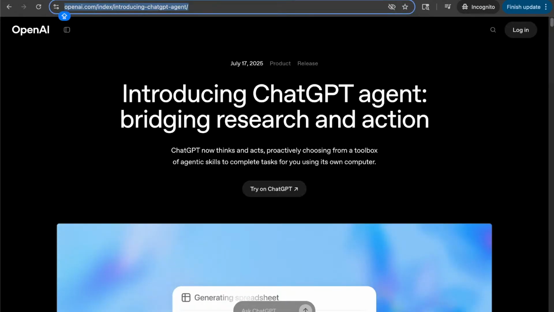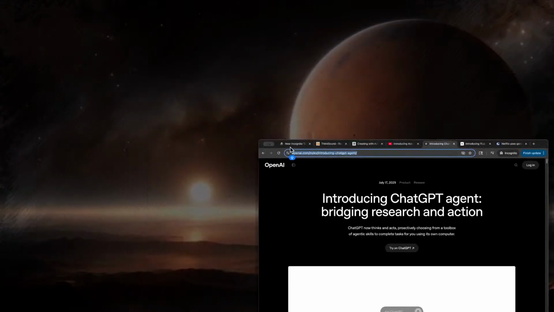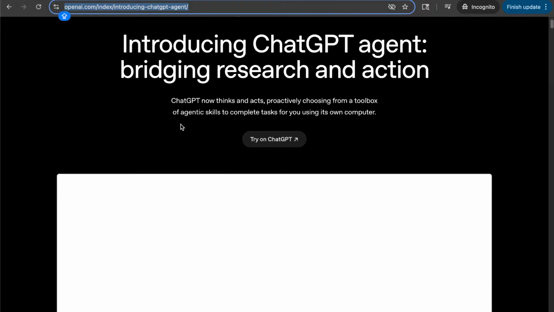So let's see what we got this week on ChatGPT. ChatGPT agent is a concept that has been there forever, but the further we move, the better they are. Let's take a look at overall the things that they can do, right? This was pretty recent. ChatGPT now thinks and acts proactively, choosing from a toolbox of agentic skills to complete tasks for you using its own computer. Okay.